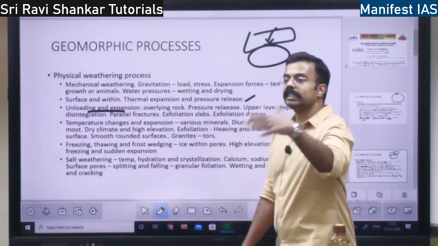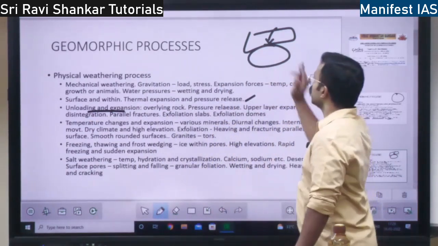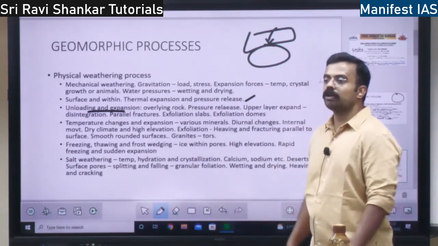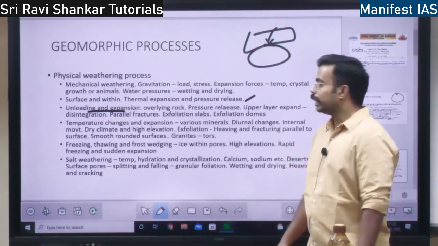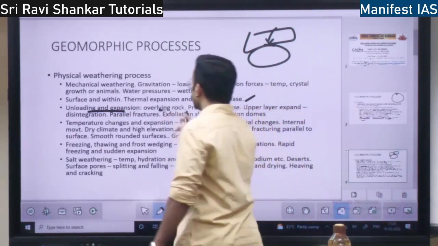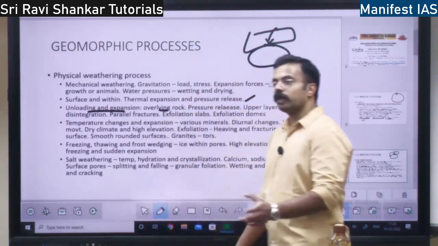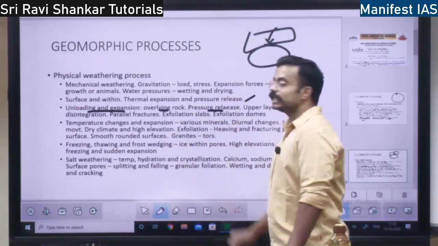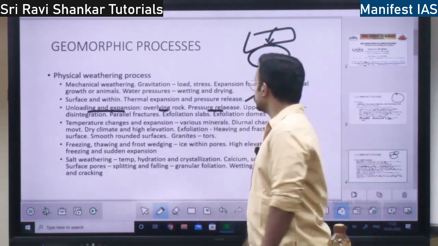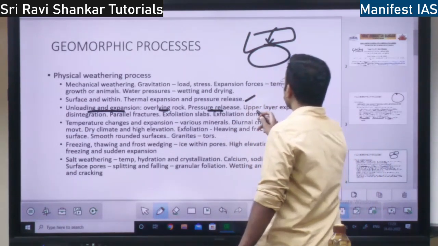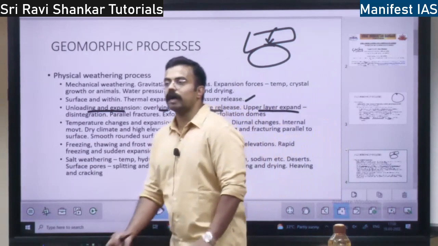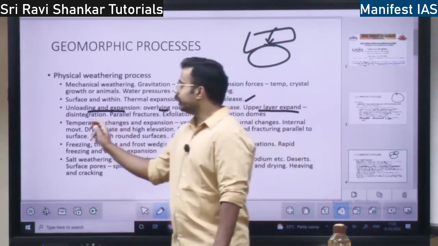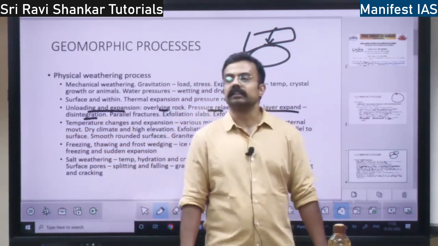When a load is there on a rock, if you remove the load, it will expand, right? So the overlying rock is removed. When the overlying rock is removed, pressure is released, right? When the pressure is released, what happens? The upper layers of the rock will expand. When the upper layer expands, it will lead to disintegration.